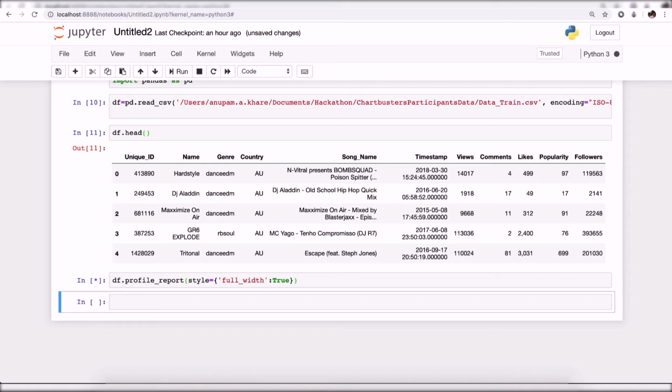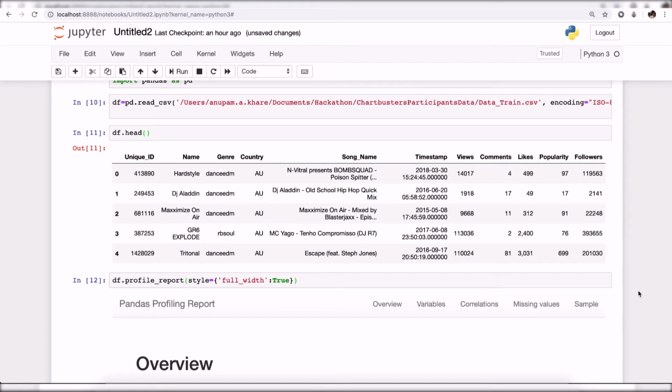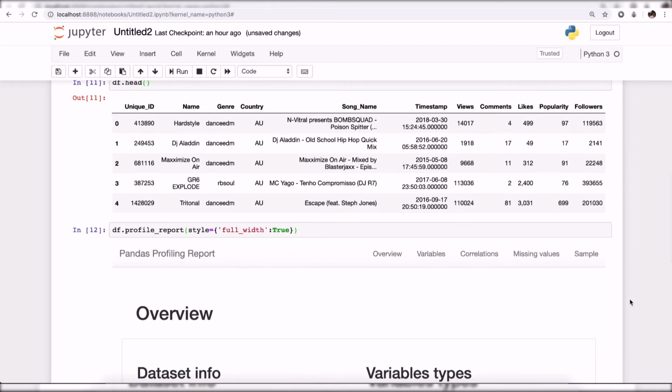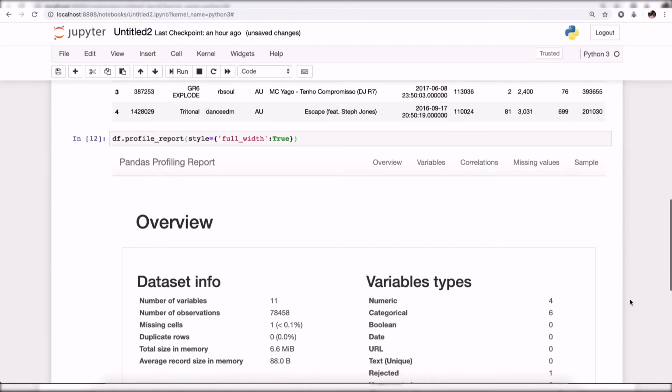So you just see that. We'll wait for some time till it completes its profiling. Now it's complete, and it has generated a complete report.